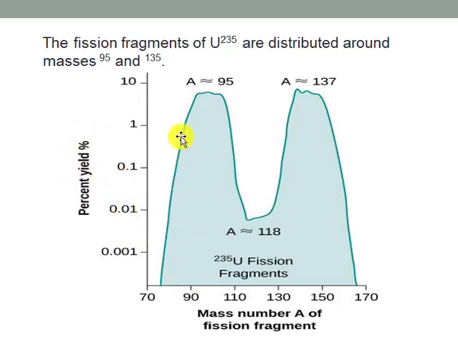You can see that the rate of production of the fission fragment shows two humps at mass numbers 95 and 137. It means when uranium-235 is bombarded with a neutron, it excites the uranium and produces fission fragments, and the most probable fission fragments will be of about these masses as shown by these two humps.